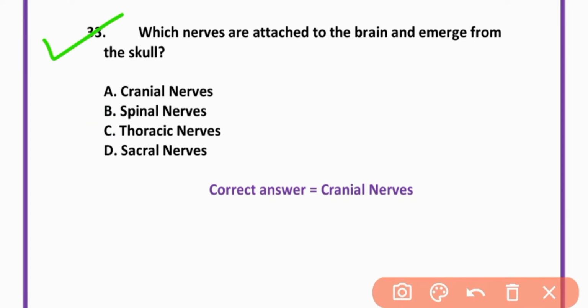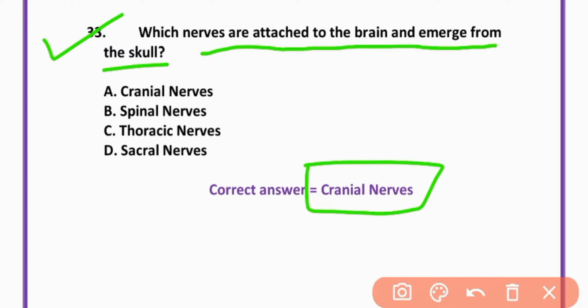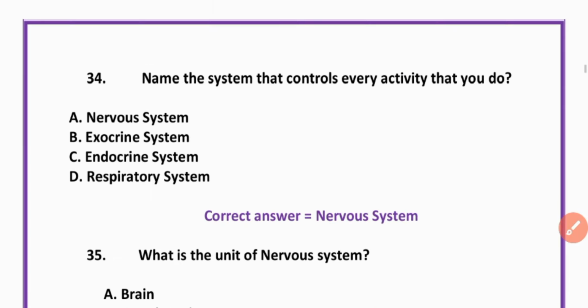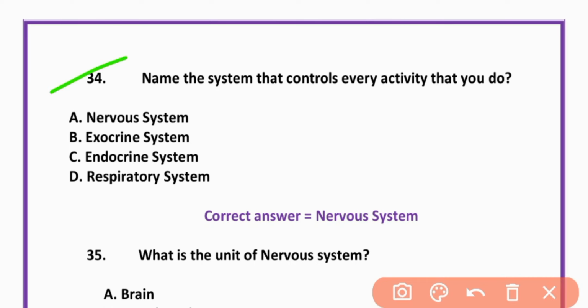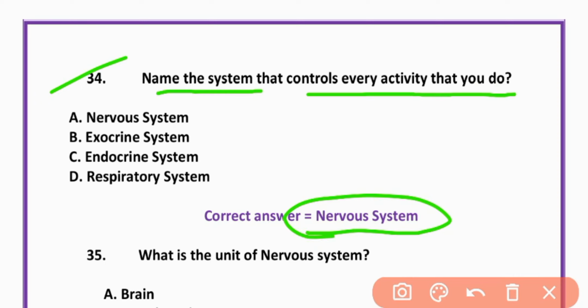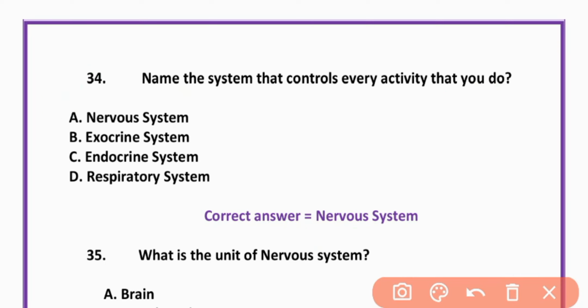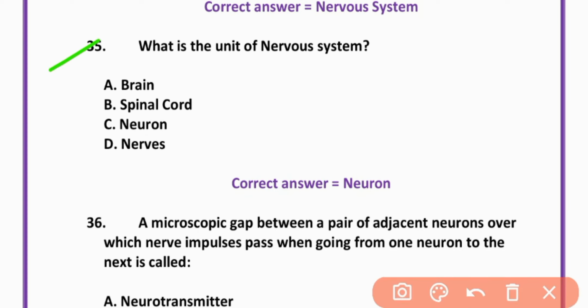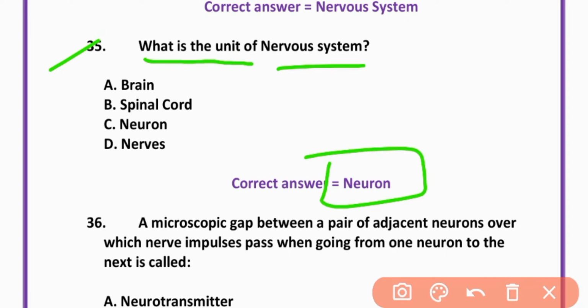MCQ number 33. Which nerves are attached to the brain and emerge from the skull? Cranial nerves. Option A is correct. MCQ number 34. Name the system that controls every activity that you need. Nervous system. Option A is correct. MCQ number 35. What is the unit of the nervous system? Neuron. Option C is correct.